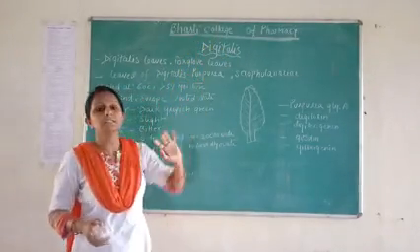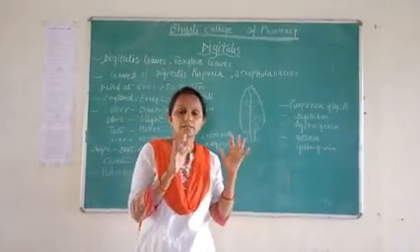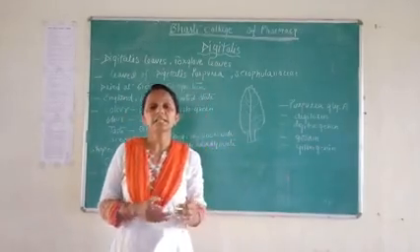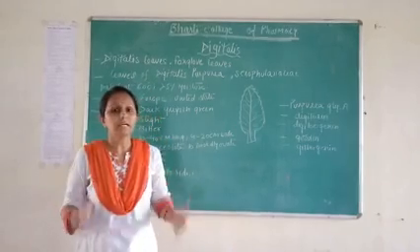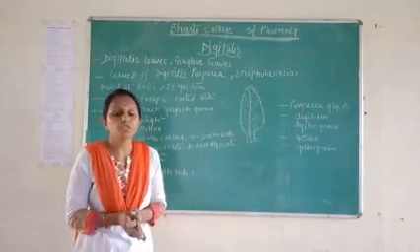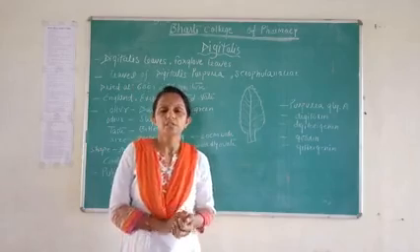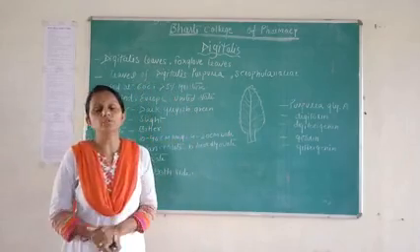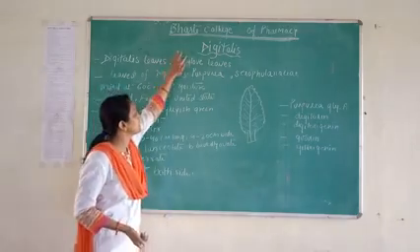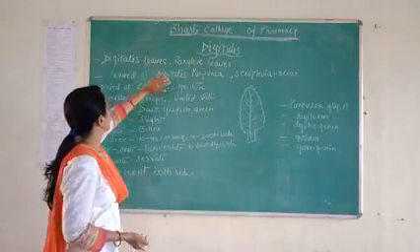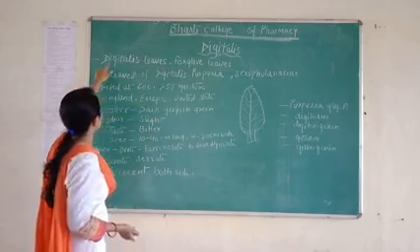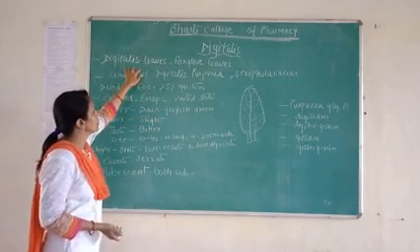Digitalis plant is not a single name. Digitalis has many other names, like synonyms of digitalis. So there are so many synonyms of digitalis, like digitalis plant. Another name is digitalis leaves.